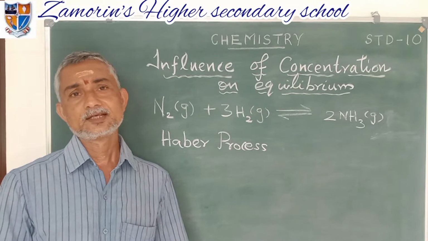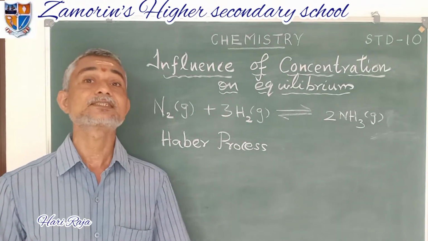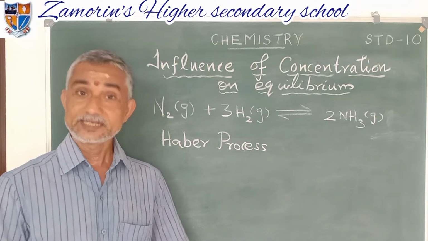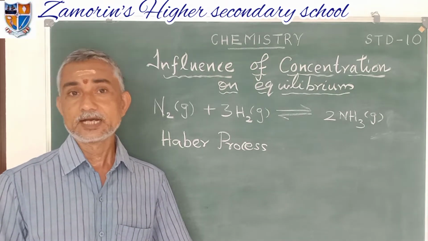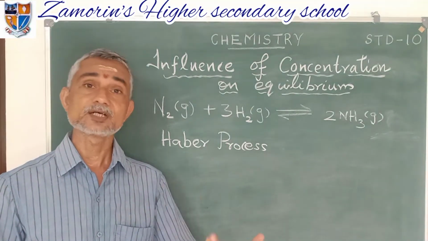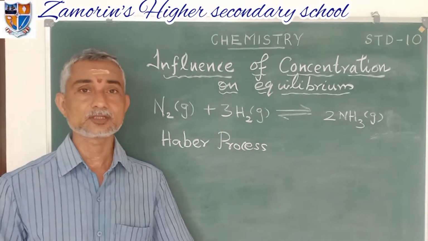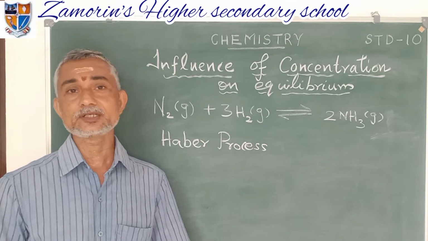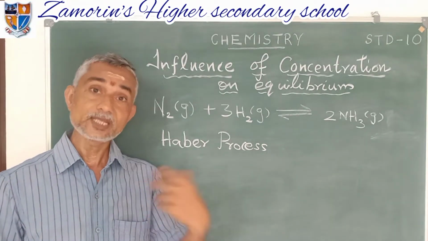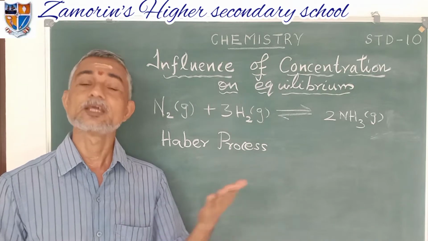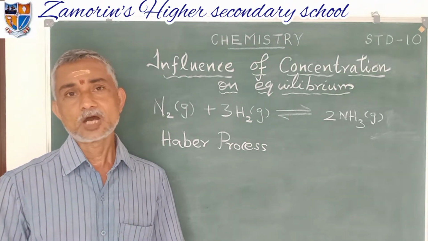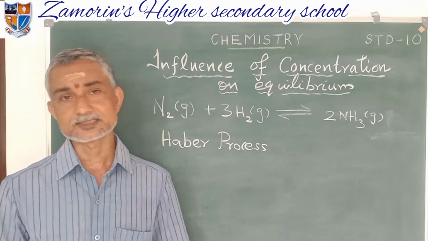Dear students, in the previous class we discussed the production of ammonia in the laboratory and equilibrium. Finally, Le Chatelier's principle: whenever there is a change in temperature, pressure, or concentration in an equilibrium state, it will nullify or readjust to become stable, or make it to equilibrium. Up to that we have discussed in the previous class.